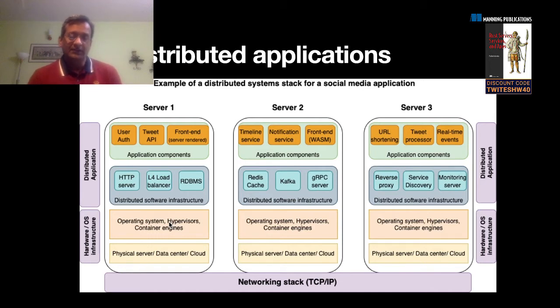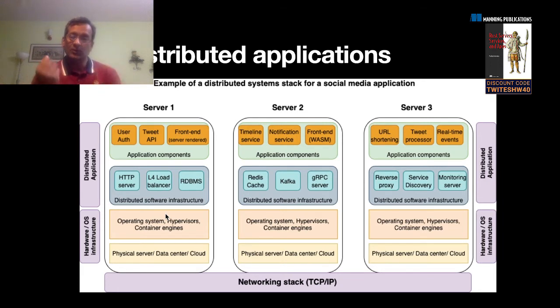But beyond that, we get into the application layer. The application layer itself is starting to divide itself into two components. One is the software infrastructure that takes care of all the distribution of software. When you have pieces of an application that are distributed across multiple machines, you need to do the basic plumbing so that these services can find each other, and talk to each other, synchronously, asynchronously.